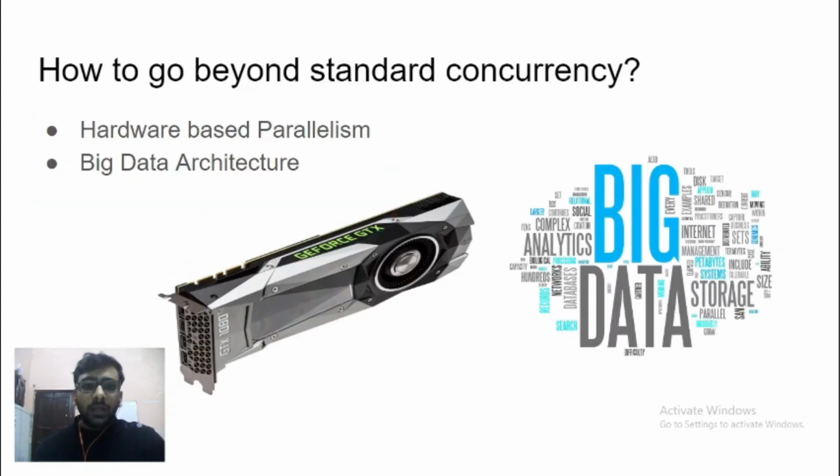Now we have reached the end of our slides, but let's say you have done everything that you can to speed up your program through concurrency. How do you go further? Beyond concurrency, you can only do two things. You can get a better system, or you can get multiple systems. Let's talk about each one of them.